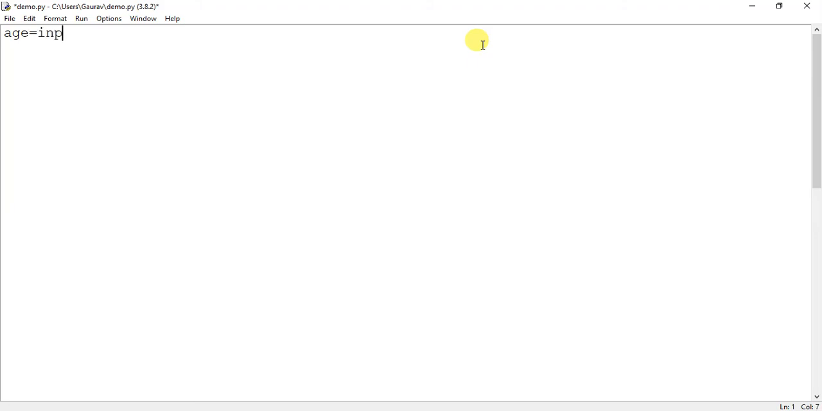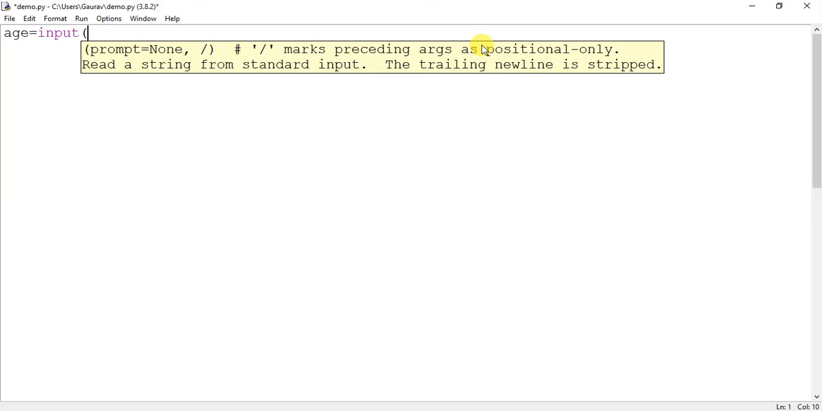So I will use the input function, and in the input function, this is the prompt. Now I will write the message. You must give a proper message so that the user can understand what he has to input. The message can be changed; there is no fixed rule here, but you should give a proper message. So I will write "Enter your age", so that the user is able to understand what he has to give. Okay, so this is the input function.